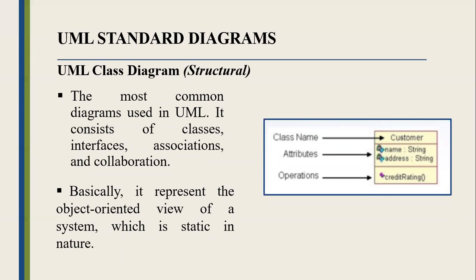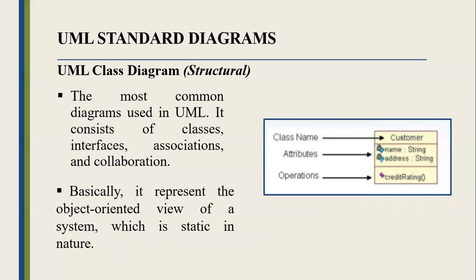So I'll be proceeding with the UML standard diagrams. UML has many diagrams which are divided into categories such as structure classes. The UML class diagram is the most common diagram used in UML. It consists of classes, interfaces, associations, and collaboration.